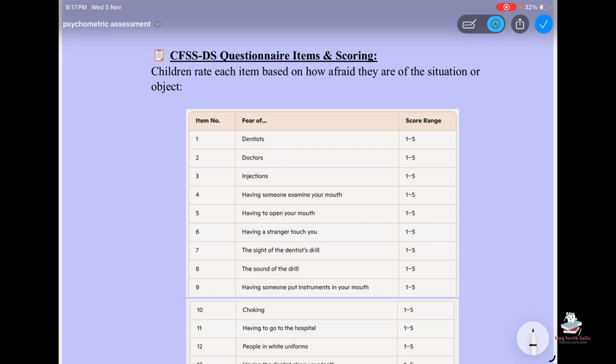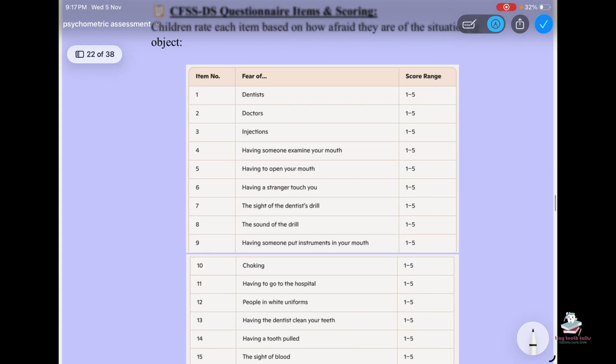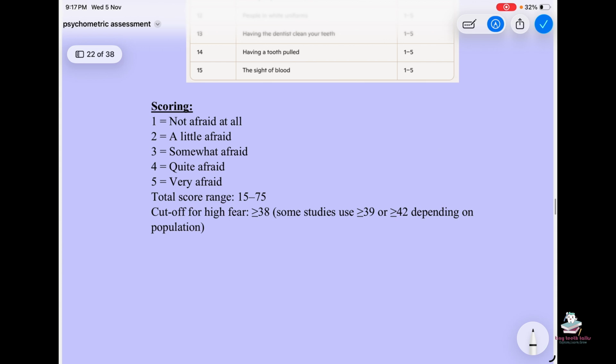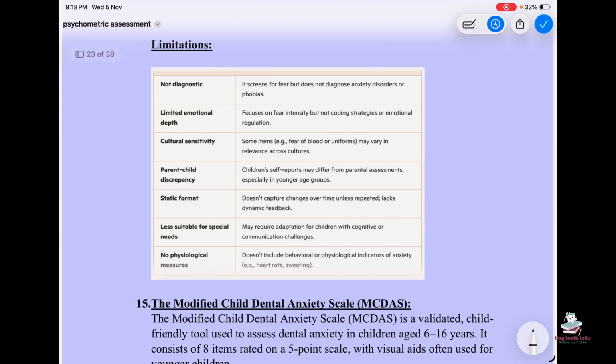So children rate each item based on how afraid they are of the situation or object. There are 15 items, and the children have to score between 1 to 5. The scoring will be 1 not afraid at all, 2 a little afraid, 3 somewhat afraid, 4 quite afraid, 5 very afraid. The total score range will be 15 to 75, and the cutoff for high fear will be 38 or more, depending on the population, but it has some limitations.